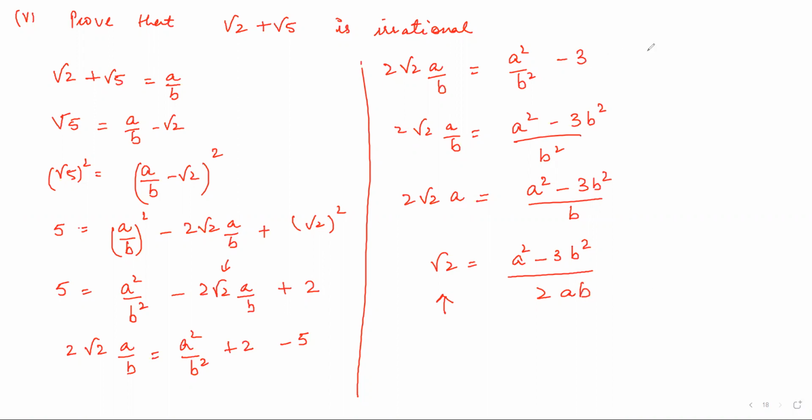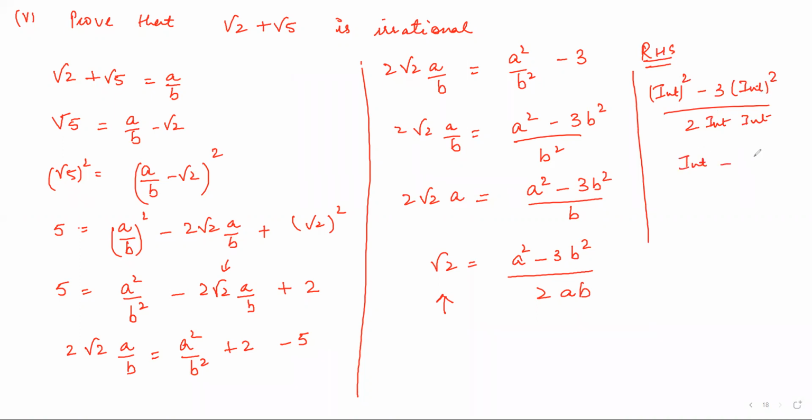Now look at your RHS here. So a square means integer, right? Integer square minus 3 into some integer square divided by 2 into some integer into integer, isn't it? Integer square will again give you an integer, minus 3 into integer square is again an integer, divided by 2, or again you get an integer, isn't it?